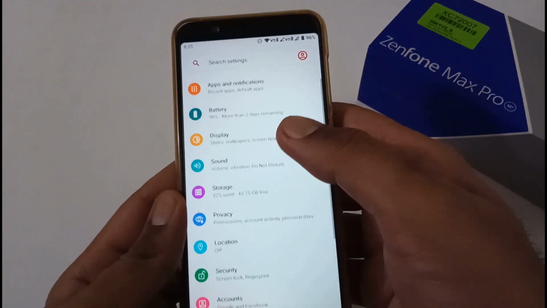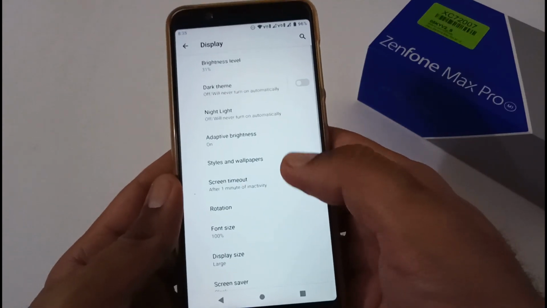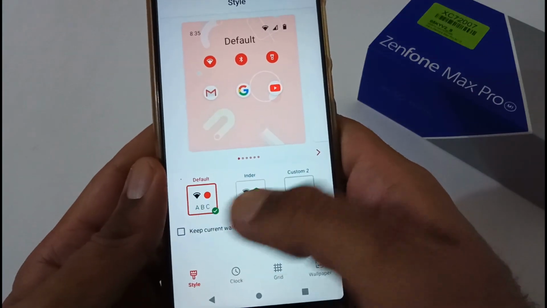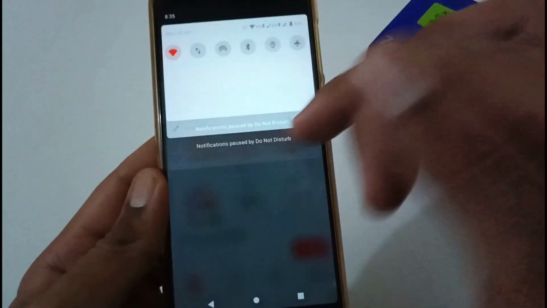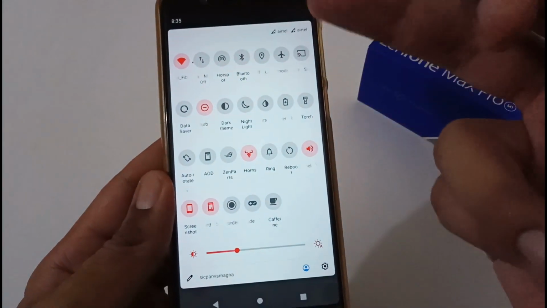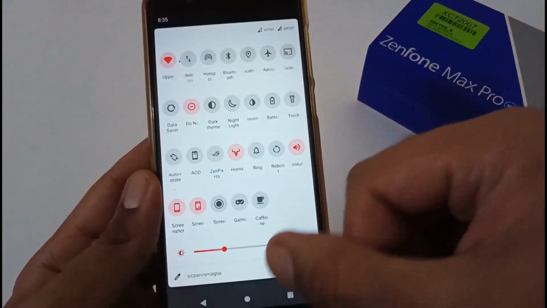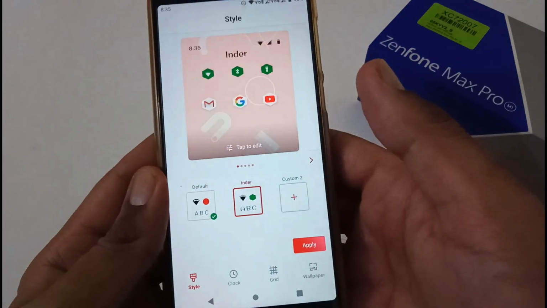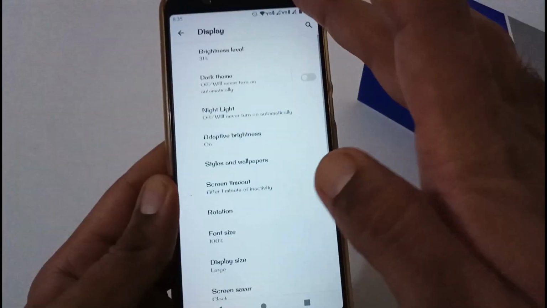Now let's move to the display section and let's discuss few things. Firstly would be style and wallpaper, that is a minor customization part. This is a default, and let me try to show you what else it is being selected by default, like red accent color and so on, the default icon shape. To cut down the time, I've already created a custom one. So let me select that and apply it.